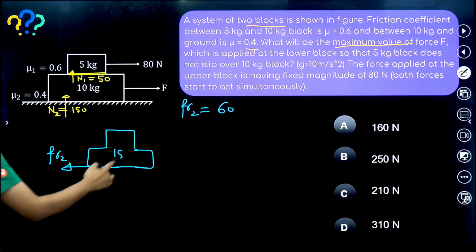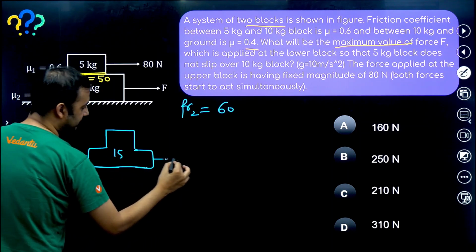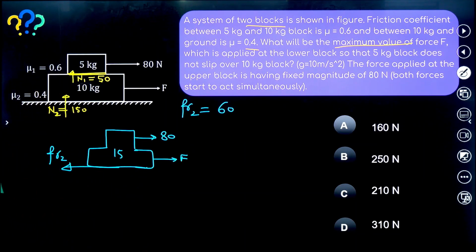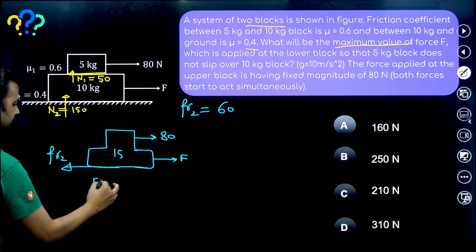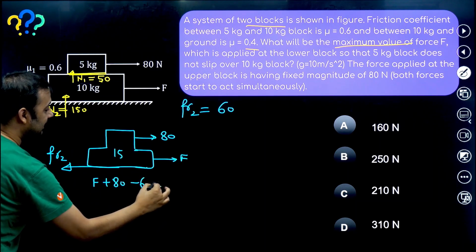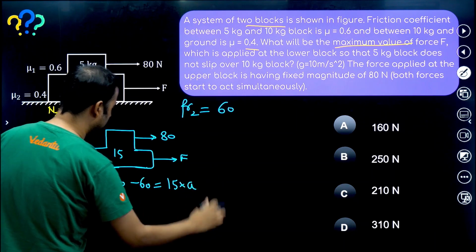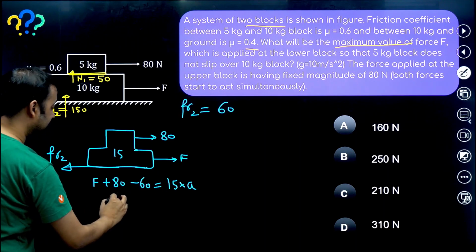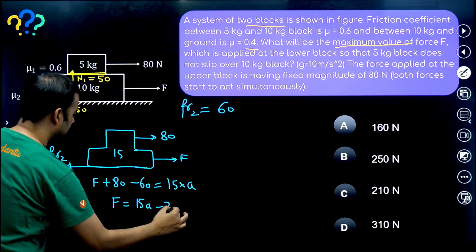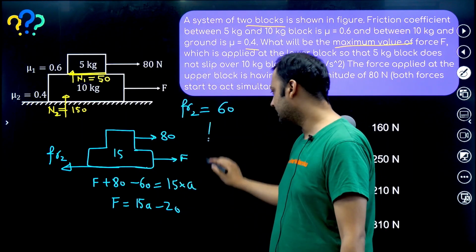So how much force is acting on this combined 15 kg? Friction 2 is acting in the backward direction, F is acting here and 80 is acting here. So what will you write? F plus 80 minus friction 2, which is 60, will be equal to mass into acceleration. Mass is 15, so 15 into A. We do not know the value of A as of now. So this will become F equals 15A minus 20. We have written this equation assuming that both the blocks move together.